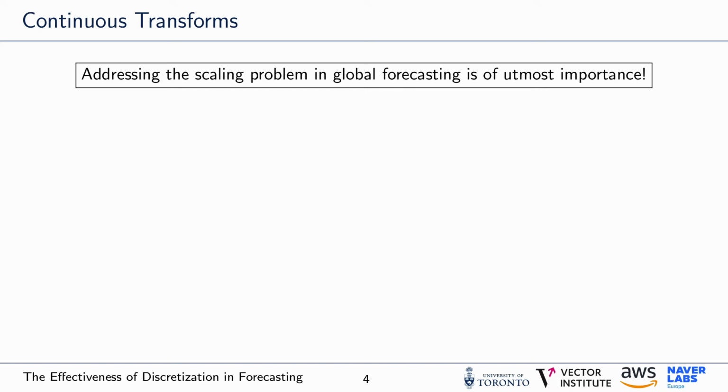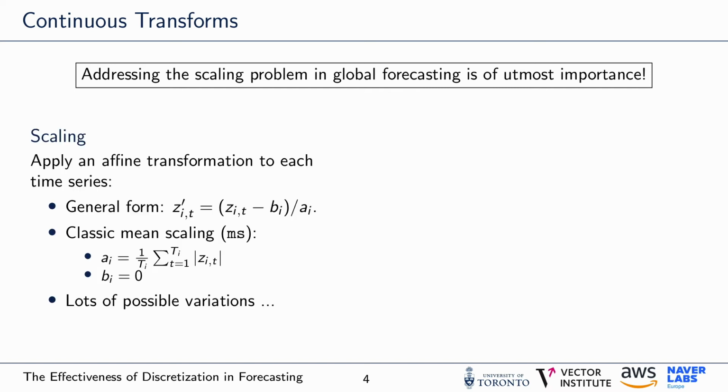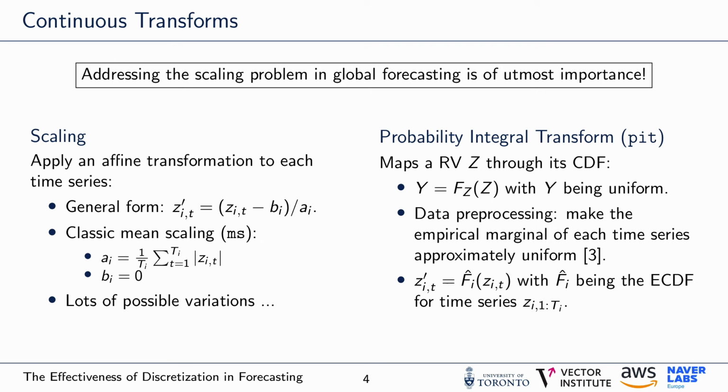Let's quickly summarize what we have discussed in the previous example. We got to know 2 effective continuous transformations. The first of them was a simple affine transformation known as scaling. In its general form, values can both be shifted and scaled, while the most widely used version, which is classic mean scaling, only performs scaling. However, there are a lot of possible variations of this general form presented above, like the trimmed mean or the median, for instance. The second one was the probability integral transform, which is a popular data pre-processing technique. It maps a random variable z through its CDF into a uniformly distributed random variable, which is easier to deal with.